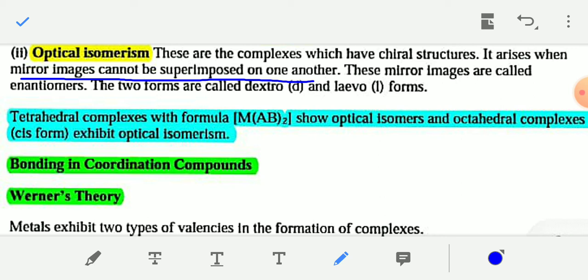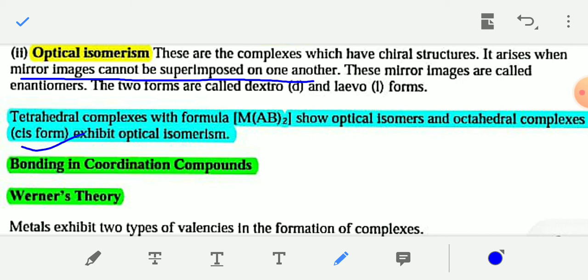Now octahedral complexes, tetrahedral complexes with formula M(AB)2, show optical isomerism. In octahedral complexes, only the cis form is optically active, but the trans isomer is optically inactive.